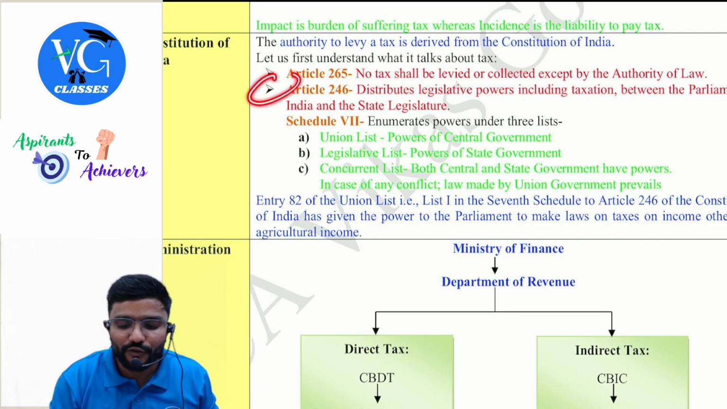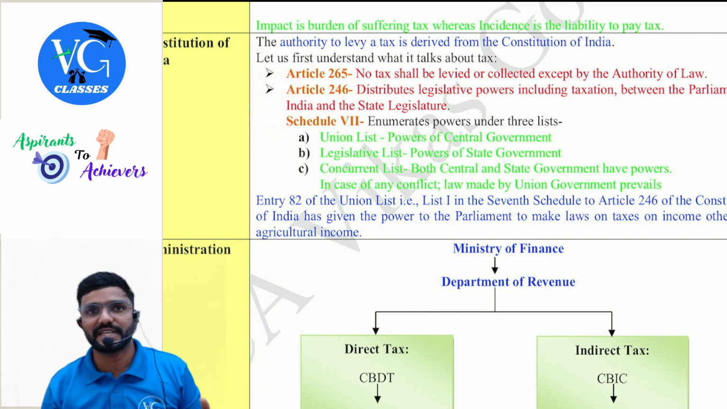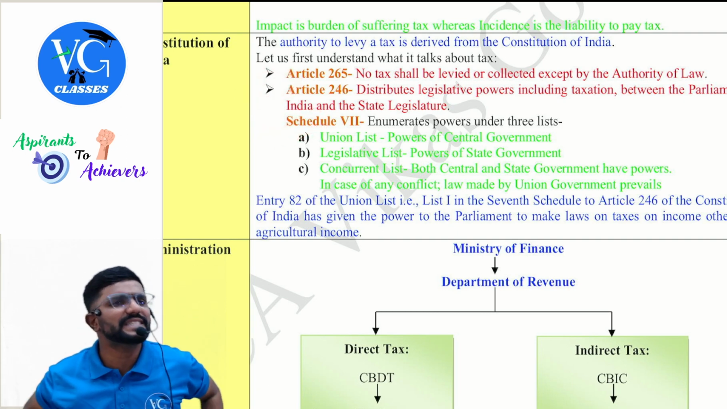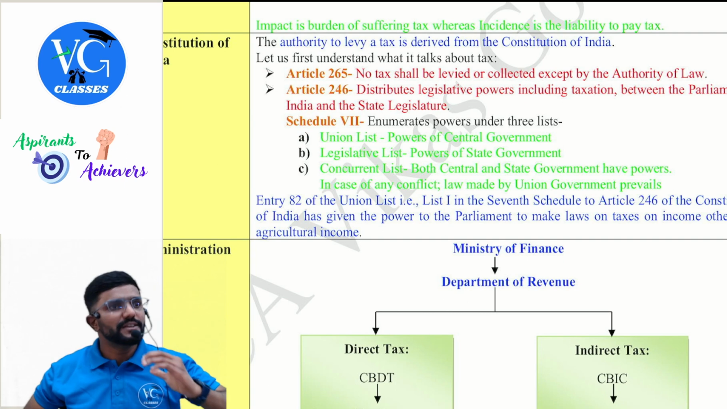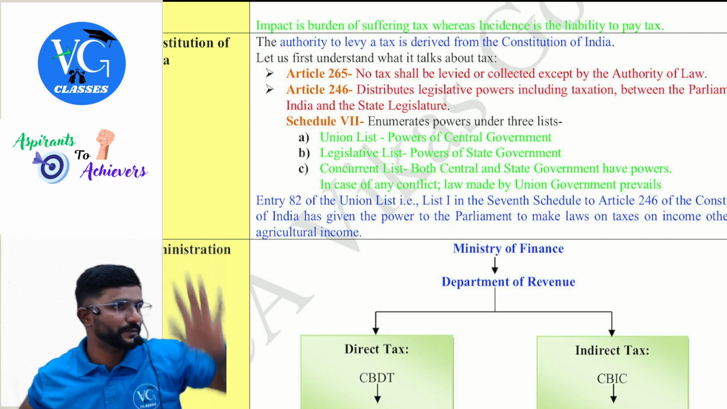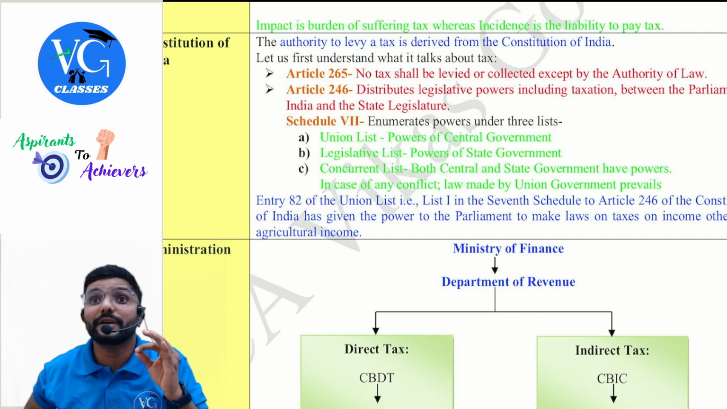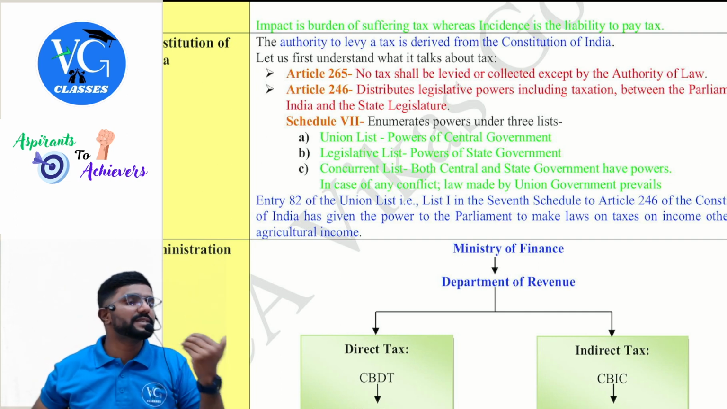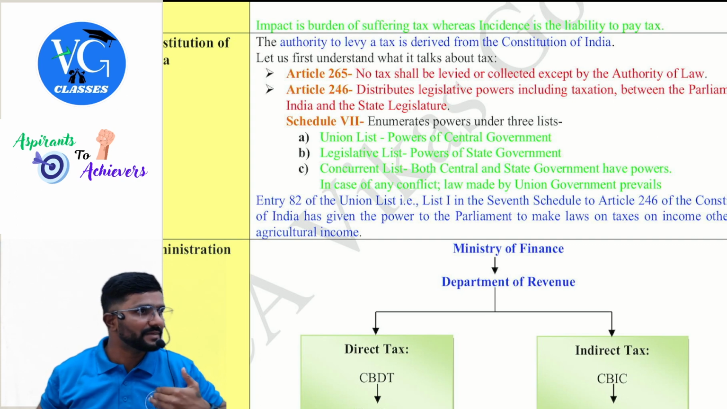But in the Constitution, there are three lists. As per Article 246, Schedule 7, there are three lists, guys. The first list is the union list or central list. This gives the power to the central government with respect to what all laws they can make. So what all laws can be made by the central government, that power is given in the union list. And our income tax is a part of this.